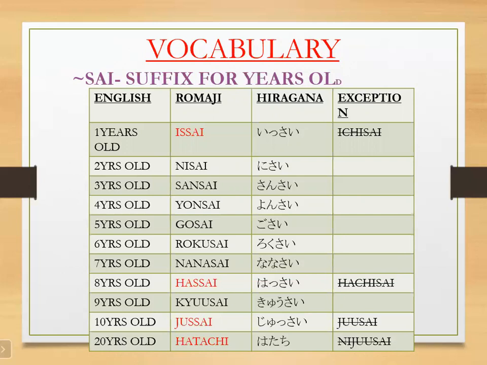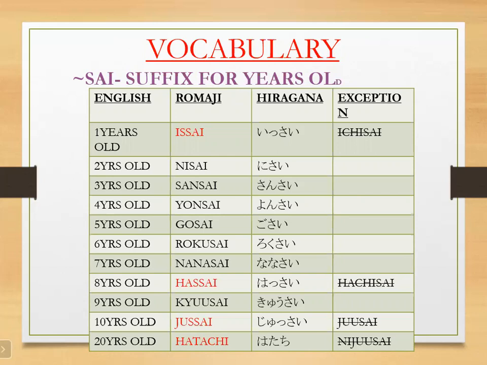How do we say our age in the English pattern? 1 year old, 2 years old, 3 years old. Okay. So sai is the suffix for years old. In place of years old, we will have sai. And the Japanese words for 1, 2, 3, 4, 5, 6, 7, 8: in our first lesson, we learned counting. So one is known as ichi.